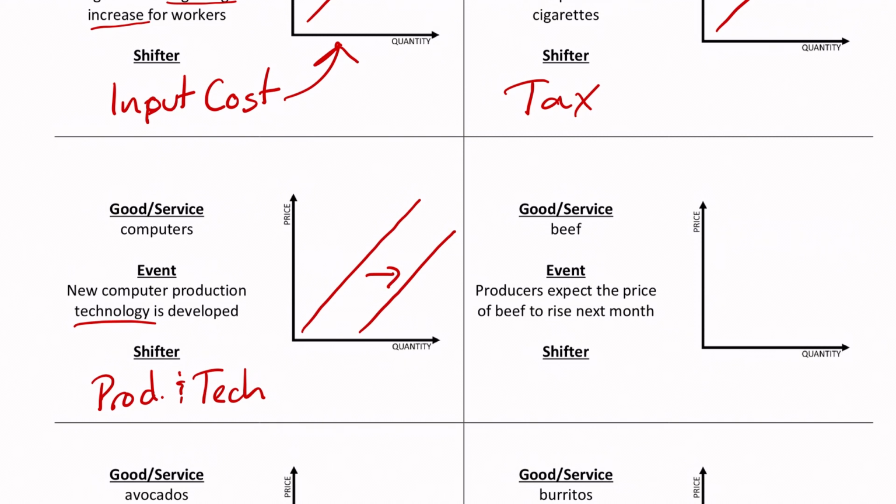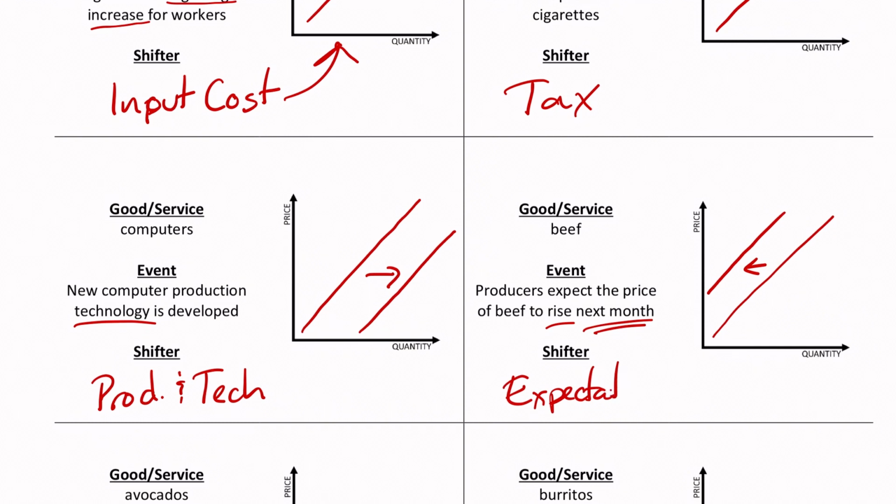All right, beef, as producers expect the price of beef to rise next month. Again, it's producers, so we know it's a supply thing. Whenever we say this, they expect the price to go up next month, in the future. It has not happened yet. So do they want to sell beef right now, or do they want to sell it next month whenever it's more expensive? You got that right. They want to sell it next month. So right now, they're going to back off. They're not going to be producing as much right now because they would rather sell it later, right? So again, this one is expectations.